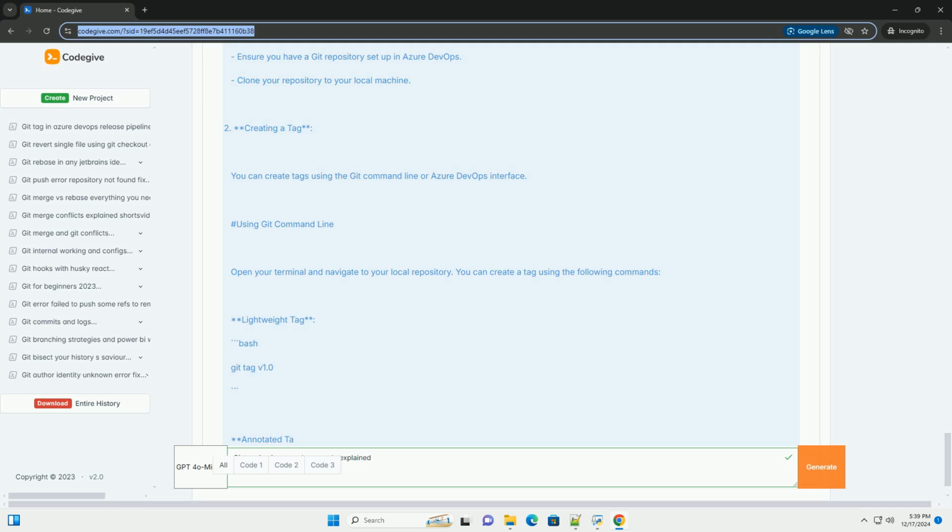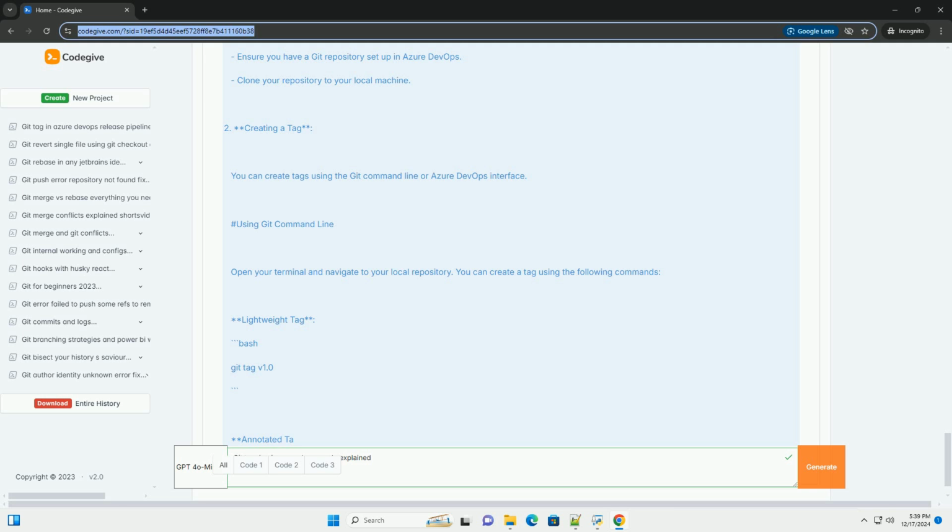Bash. git add . git commit -m "Add feature X". 2. Create an annotated tag for your release. Bash. git tag -a v1.0 -m "Release version 1.0". 3. Push the tag to Azure DevOps. Bash. git push origin v1.0.